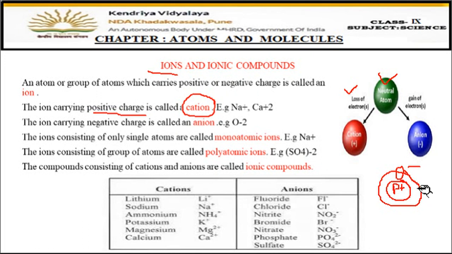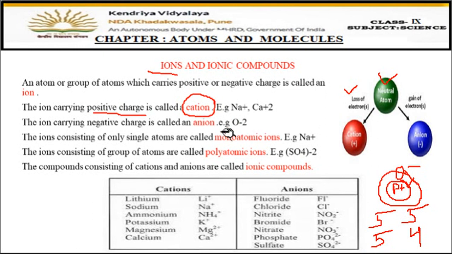So negative charge will reduce, but the positive will be more now. Suppose in the atom there are 5 protons and 5 electrons. Now if it donates 1 electron, now electrons will be 4 and protons will be 5 only, and charge on the protons is plus, so plus charge will increase, so that's why plus charge comes on the cations, right?